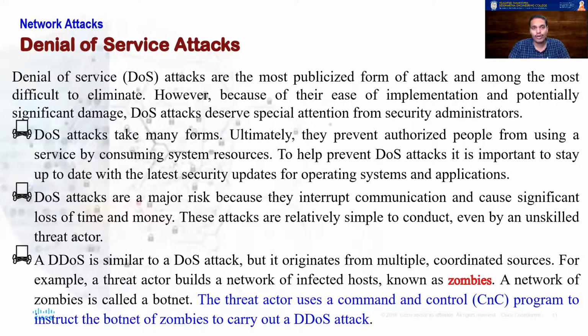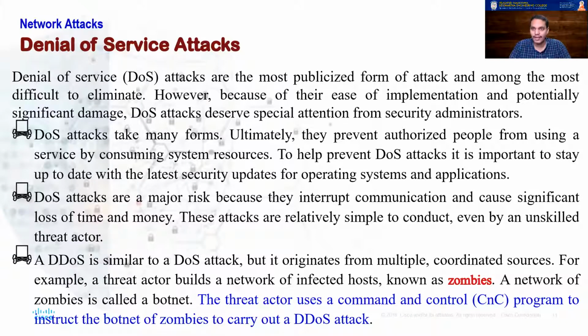There is another variant of denial of service attacks, called the distributed denial of service attack, DDoS. Usually the attacker infects hundreds and thousands of systems through malware, through a phishing attack, or different ways of doing it. These infected systems are called zombies.